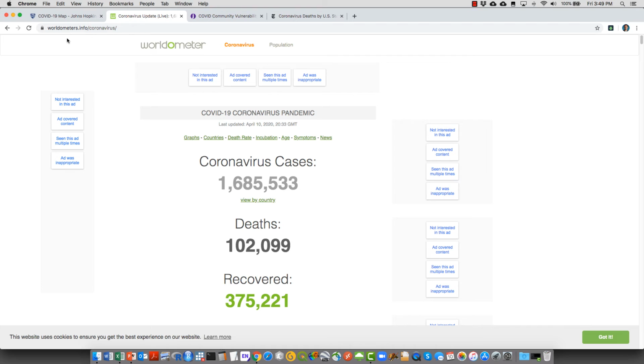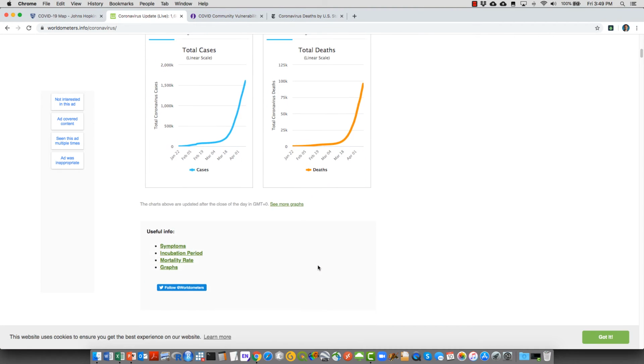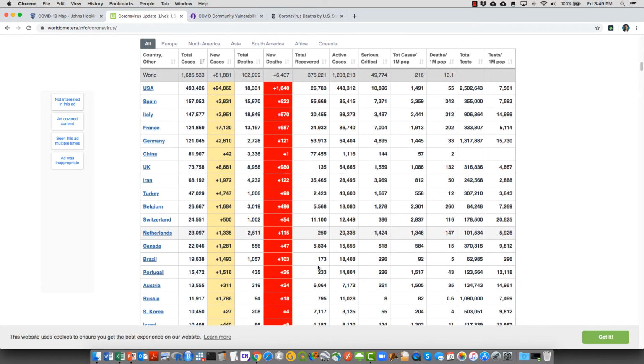This other website, Worldometer, also gives some estimates of the number of cases, deaths, and recovered. And here is some interesting data that I mentioned to you. We have information by country, and also the total for the world.